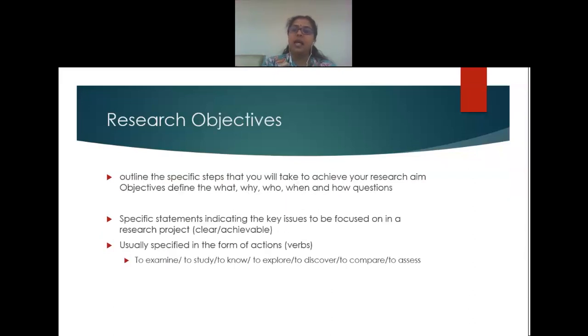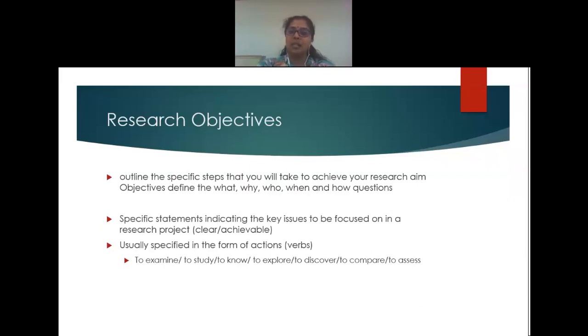And then comes the most significant aspect, the research objectives. So if the research aim tells us what you are going to do, the research objectives give an indication how you are going to do this. So research questions are very clear, specific statements that indicate the issues to be focused in our research.